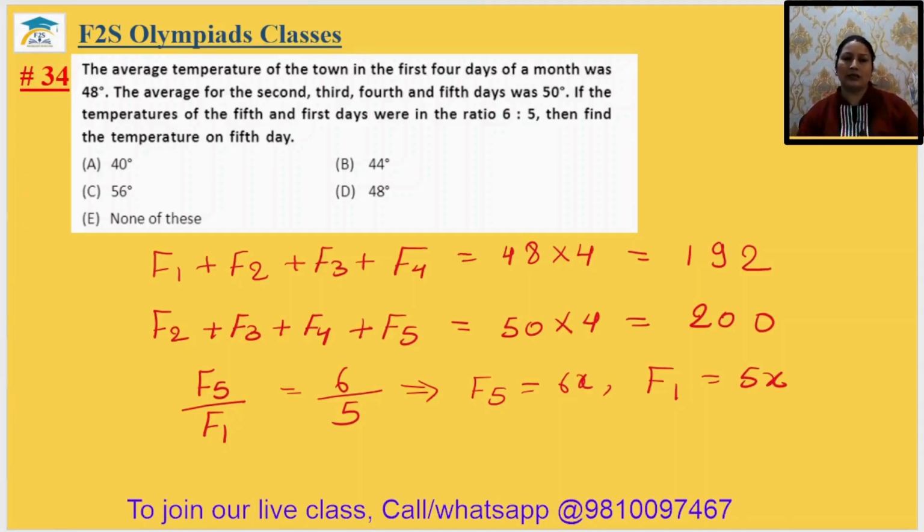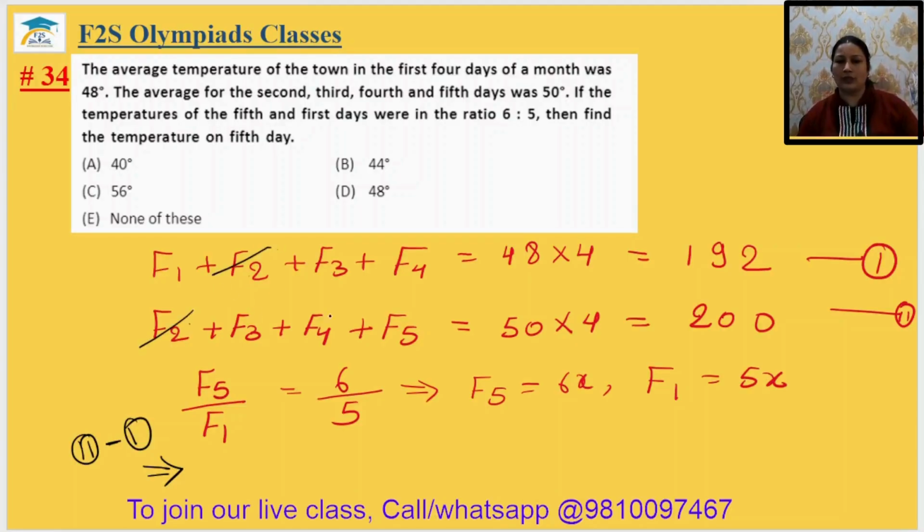Now just subtract equation 2 from equation 1. I am just writing the result only. So F2 minus F1, I am just doing 2 minus 1. F2 cancels, F3 cancels, F4 cancels. So I can write F5 minus F1 equal to 200 minus 192. That is your 8.